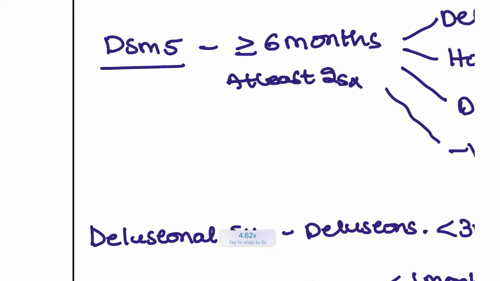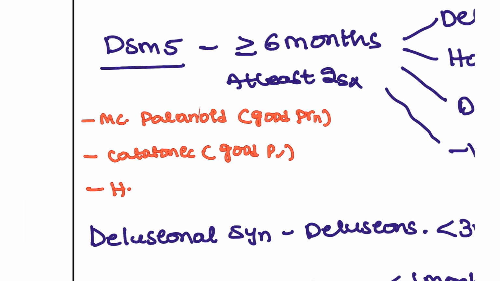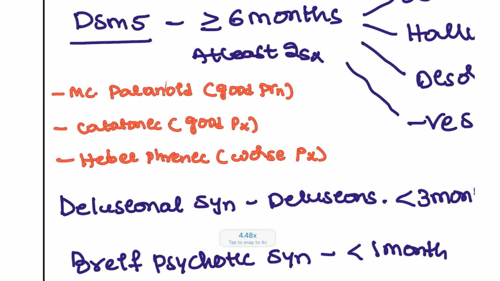In schizophrenia, we also have the types. The most common is the paranoid type, and this paranoid type has a good prognosis. The second most common is the catatonic type. This also has a good prognosis. But the third one is the Hebephrenic form, and this has the worst prognosis. This will have relapses and also the worst prognosis will be seen.